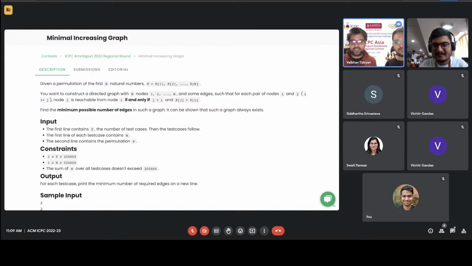Given a permutation, we define a concept of reachability between different indices, such that if index j is greater than i and permutation of j is greater than permutation of i, if and only then can node j in the graph be reachable from node i. And we want to construct a graph with minimal edges such that only these reachability conditions are satisfied.